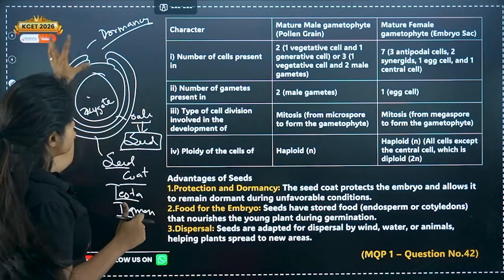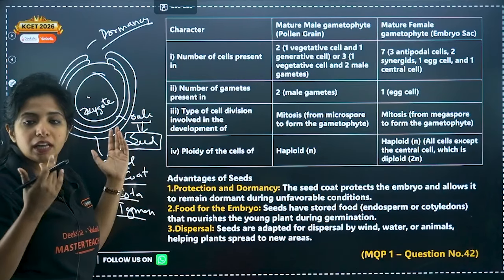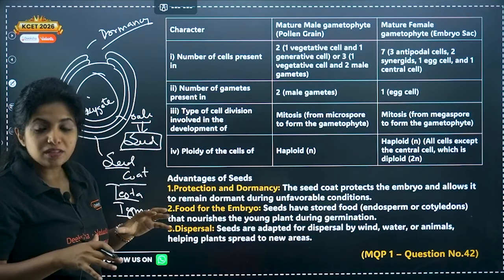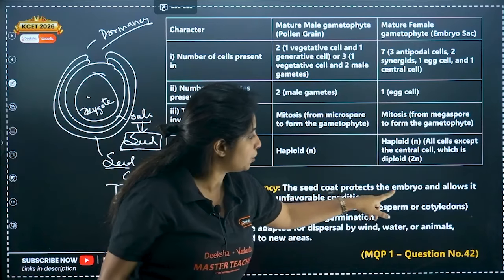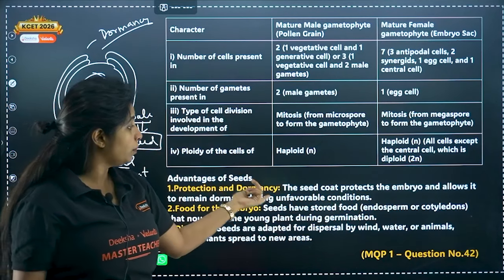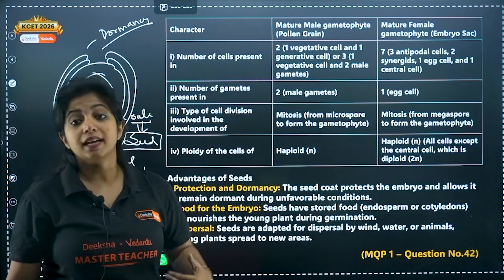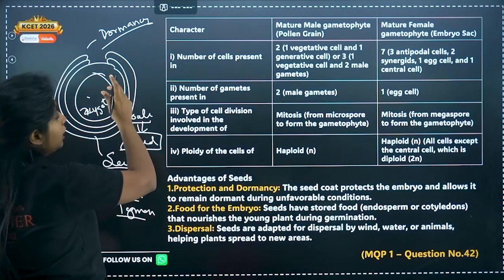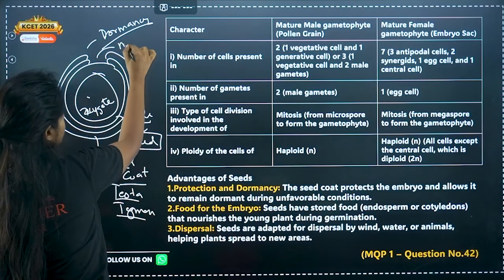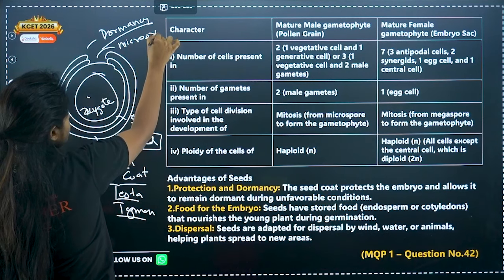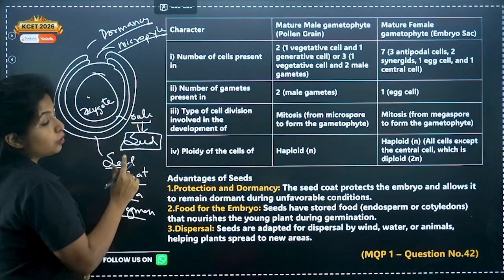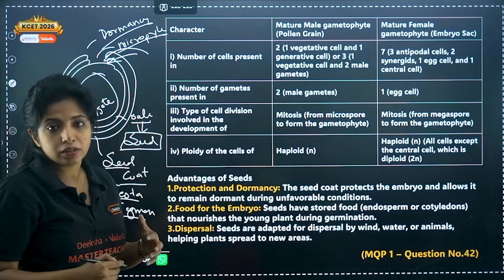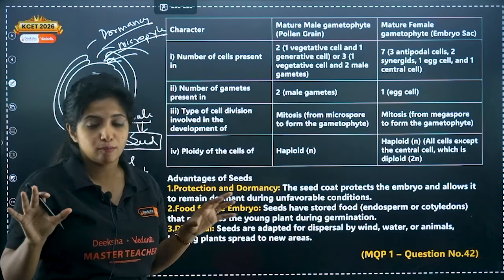So basically, this structure of a seed which has a seed coat allows the seed to stay dormant, and also protects the embryo. So the seed coat protects the embryo and allows it to remain dormant during unfavorable conditions. Now whenever there is a favorable condition, how does the seed get to know? There is a pore over here which is known as the micropyle, my dear children. Through this small pore, water and everything can enter, and later on it understands that yes, now it's a favorable condition.